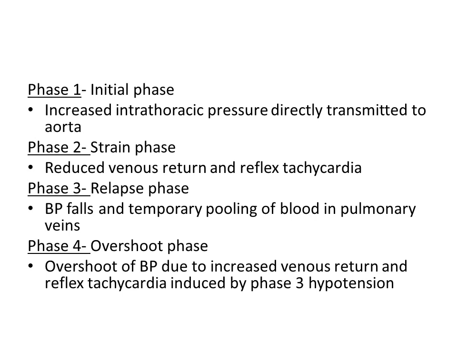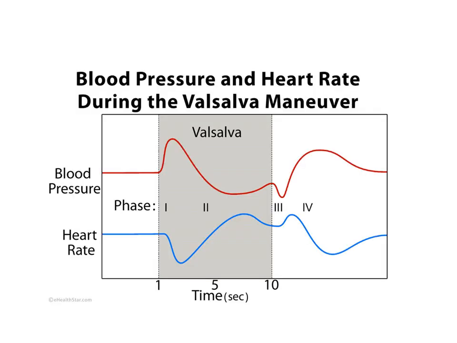Phase 4 is overshoot phase. There is overshoot of BP due to increased venous return and reflex tachycardia induced by phase 3 hypotension. This is the graphical representation of blood pressure and heart rate during Valsalva maneuver. The important one is phase 2, where there is decrease in blood pressure and reflex tachycardia.